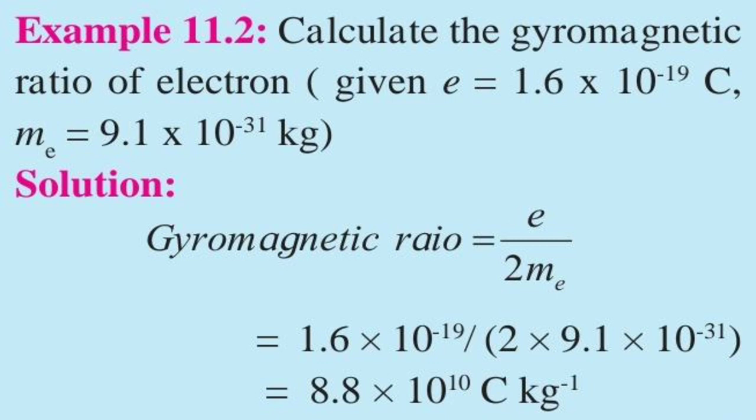Solution: the gyromagnetic ratio is e upon 2m. When we substitute all the values, the charge on the electron is 1.6 into 10 raised to minus 19 coulomb, and the mass of the electron is 9.1 into 10 raised to minus 31 kilogram. So finally we get the gyromagnetic ratio as 8.8 into 10 raised to 10 coulomb per kilogram. So this is one example of how you can calculate the gyromagnetic ratio of an electron.